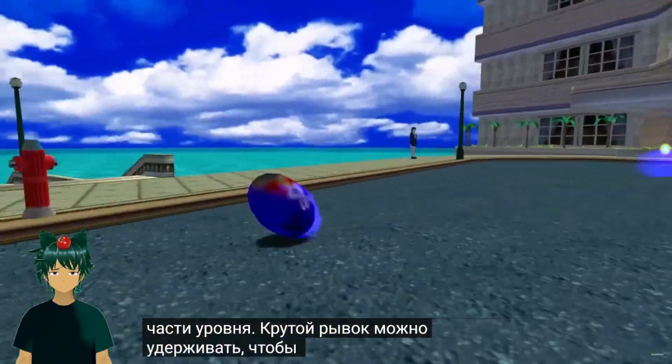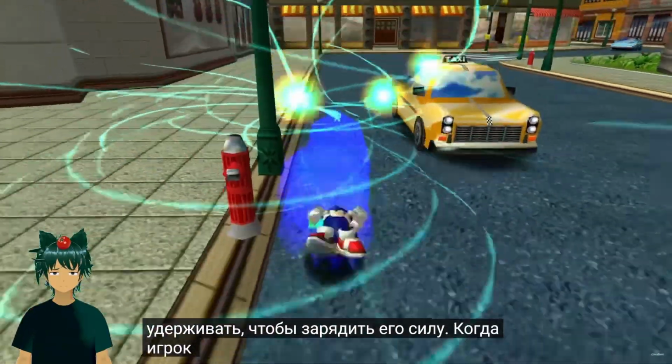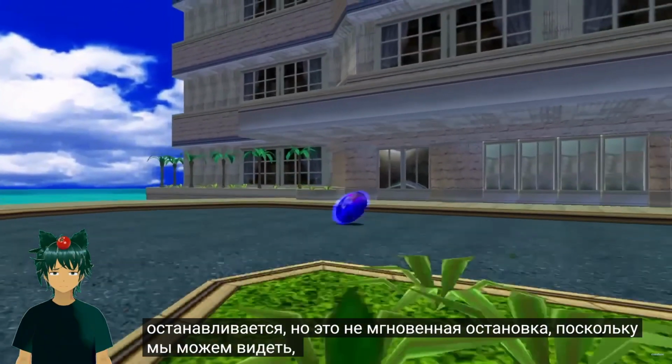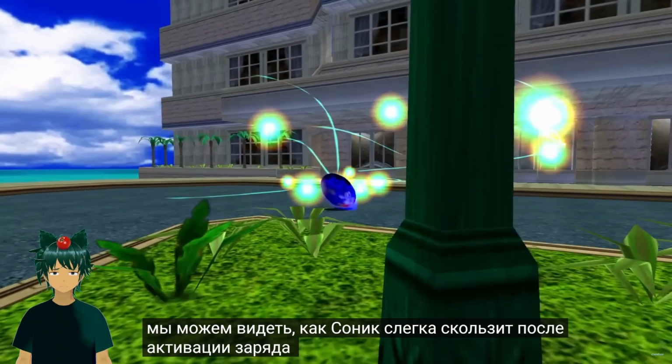The spin dash can be held down to charge its strength. When charging, the player rapidly comes to a stop. It isn't an instant stop though, as we can see Sonic slightly sliding after activating the spin dash charge.